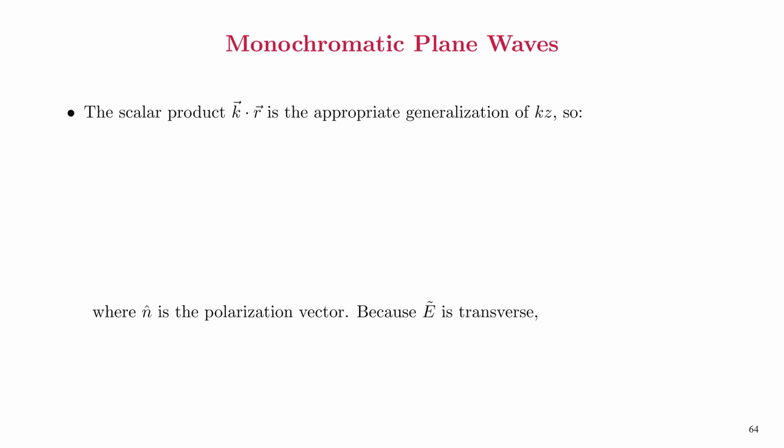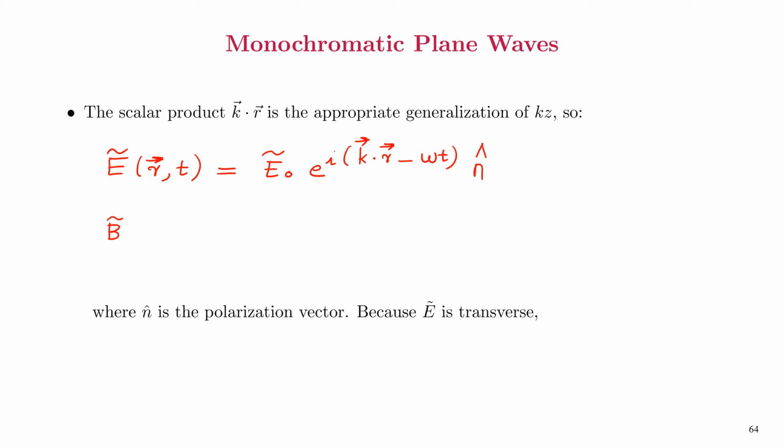To express the propagation along the k direction, we can generalize kz as k dot r, so that the electric field E, which is a function of r and t, is equal to E0 tilde e raised to i(k dot r minus omega t). Then the direction is indicated by the unit vector n hat.